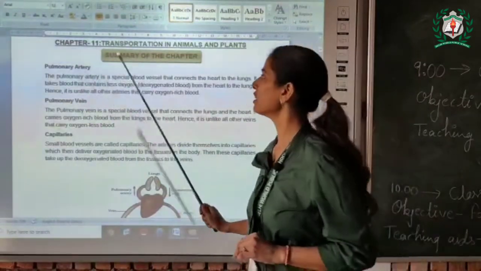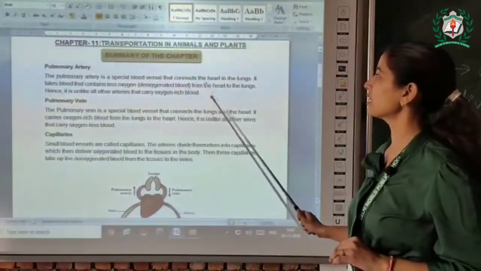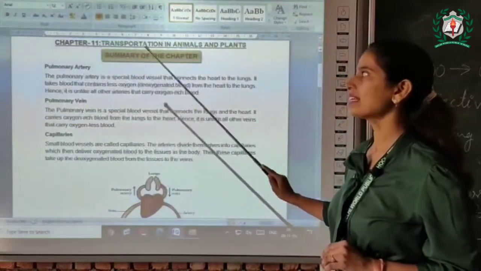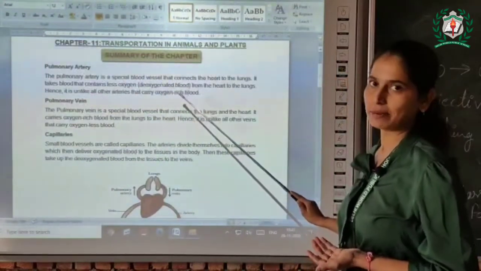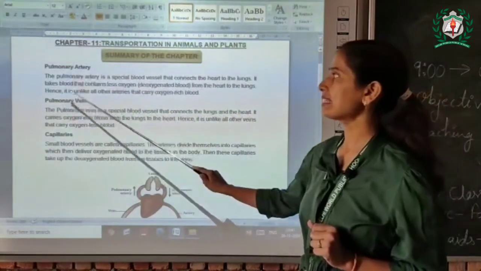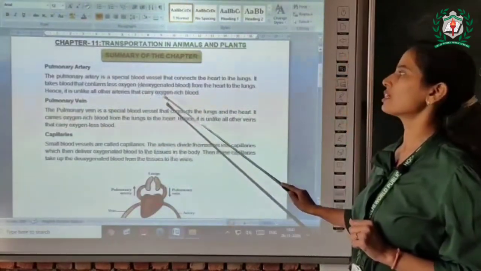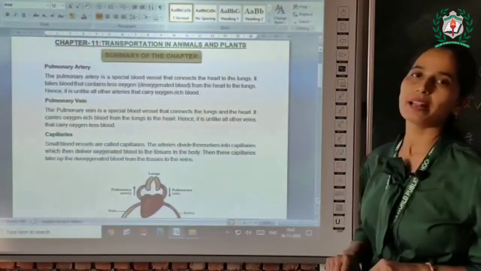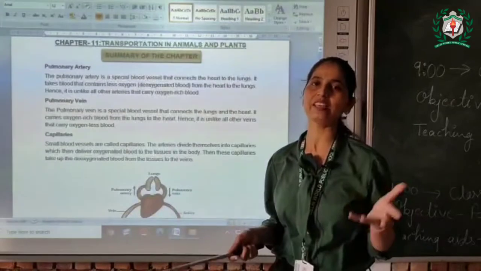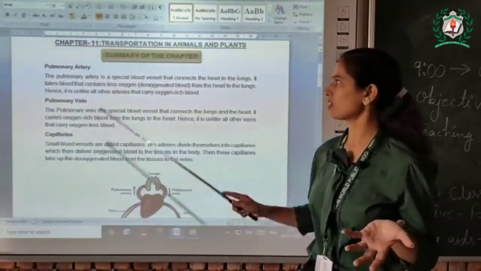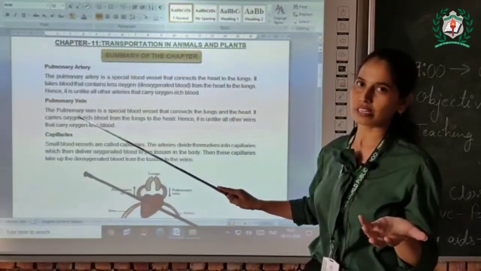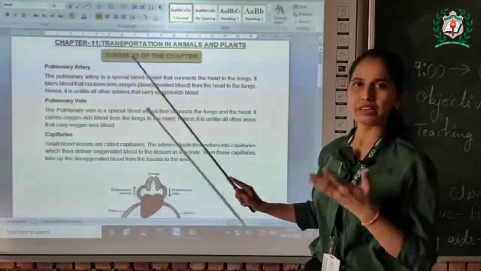The pulmonary artery is a special blood vessel that connects the heart to the lungs. It takes blood that contains less oxygen, or deoxygenated blood, from the heart to the lungs. Hence, it is unlike all other arteries that carry oxygen-rich blood.